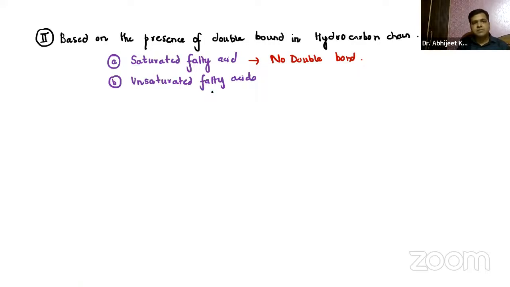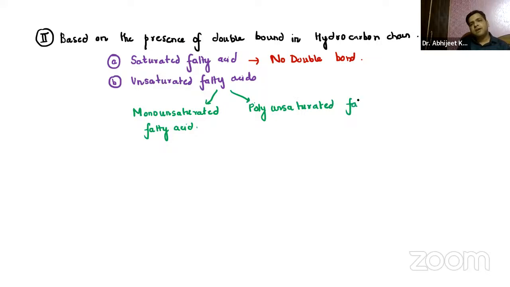This is again classified into monounsaturated fatty acids, meaning containing one double bond, and polyunsaturated fatty acids, also known as PUFA.